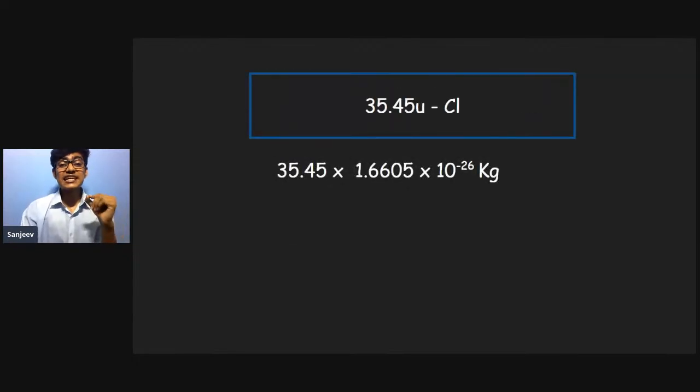We know that if we multiply this unified mass with the value for one unified mass, that is 1.6605 into 10 raised to minus 26, we will get the exact value. We will get the atomic mass for chlorine. So that's it for this session.